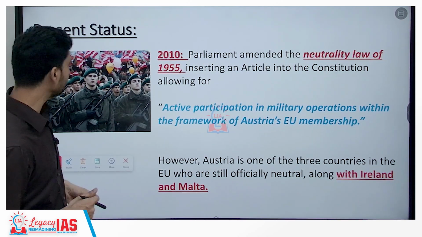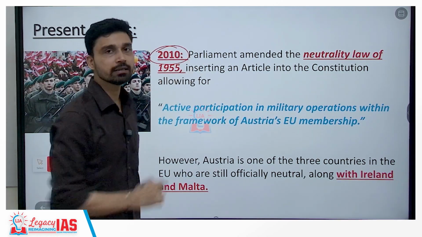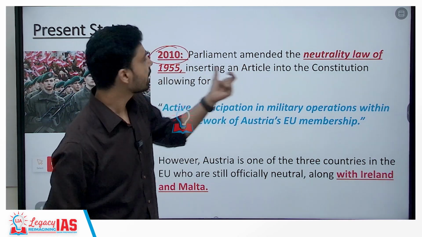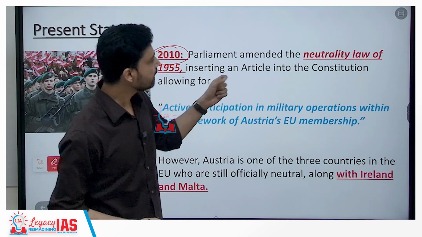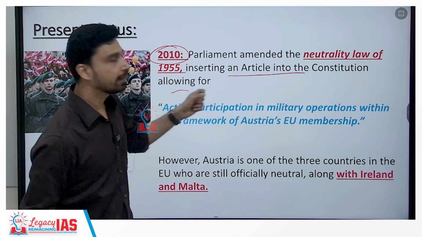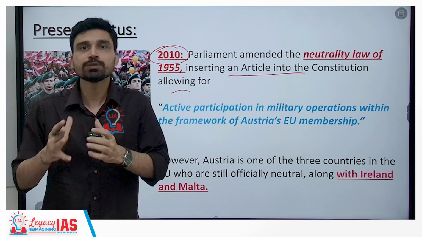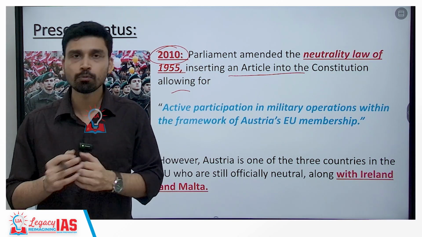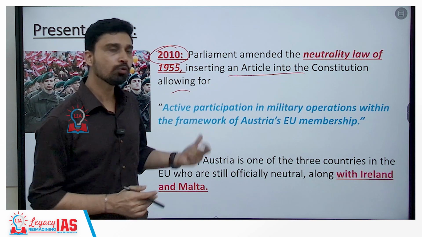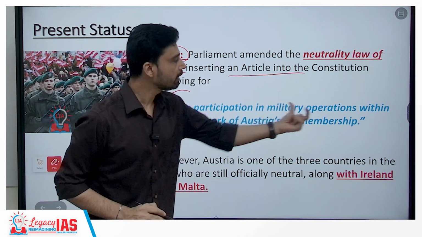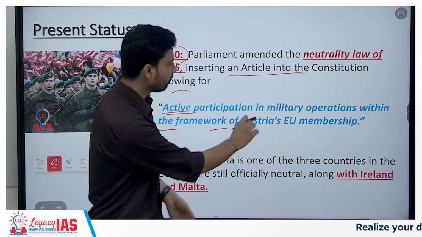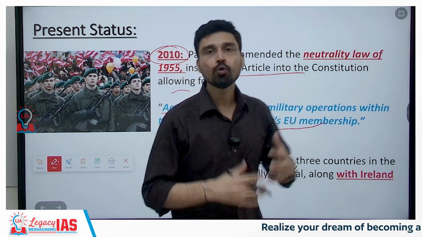Later, a significant development happened in 2010, when the Parliament amended the neutrality law of 1955, inserting an article into the constitution, and this article represents the present foreign policy of Austria, which allows for active participation in military operations within the framework of Austria's EU membership.